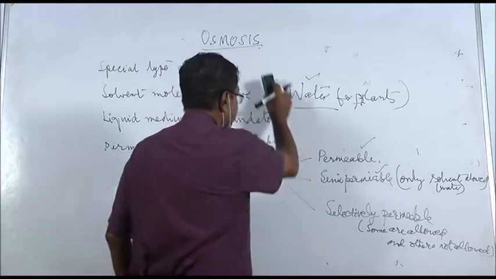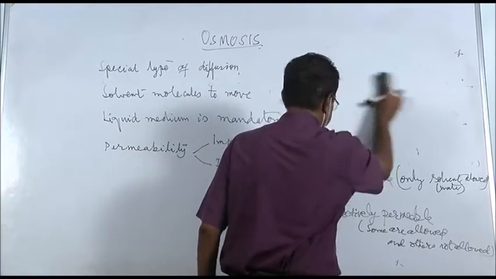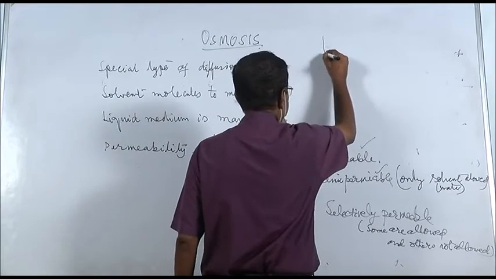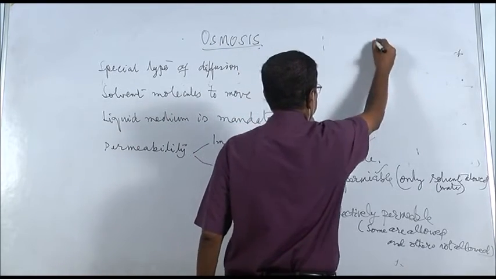We can demonstrate the process of osmosis with your Thistle funnel experiment, which you all know.